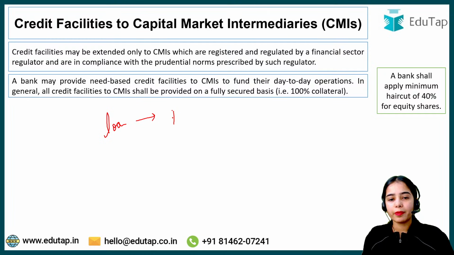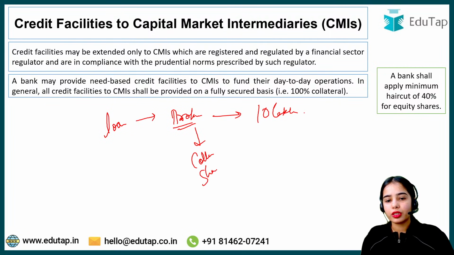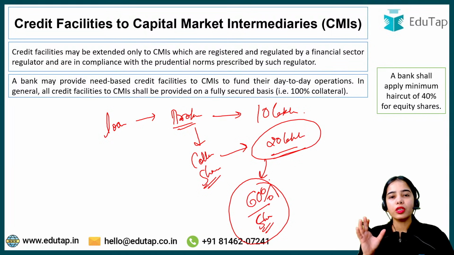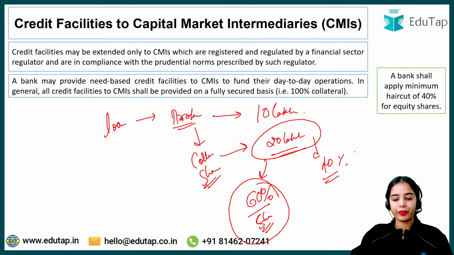If the broker is taking a loan worth 10 lakh rupees and providing the collateral as shares, the shares should be worth 20 lakh rupees or such, 18 lakh or 20 lakh rupees, because only 60% of the current market value of the share is considered. 40% is the haircut. Okay.